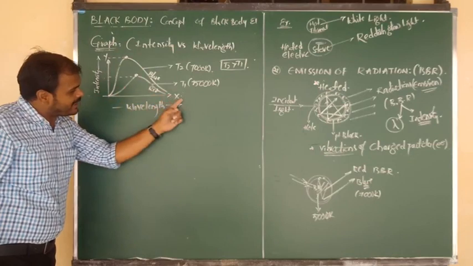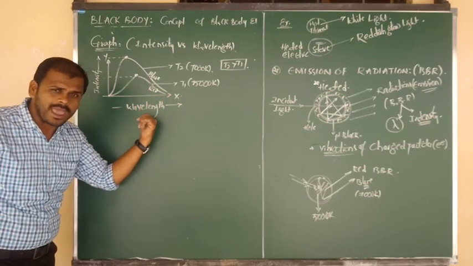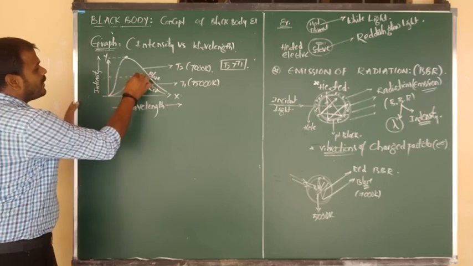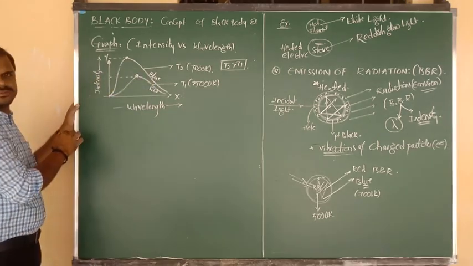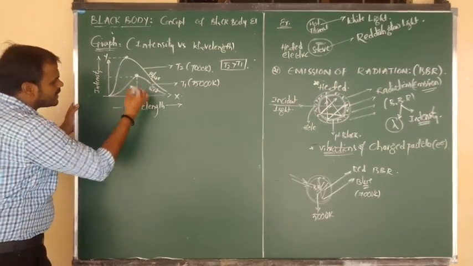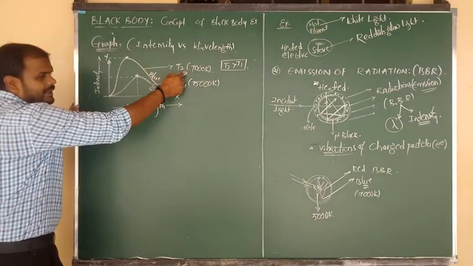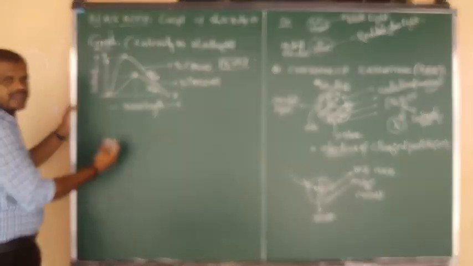But actually, on the x dimension, what have we taken? We have taken wavelength. Okay? Right. And this is the maximum intensity point. Again here I am going to consider it touching the wavelength. Again this is the maximum intensity point at higher temperature. For this also I show the wavelength value.